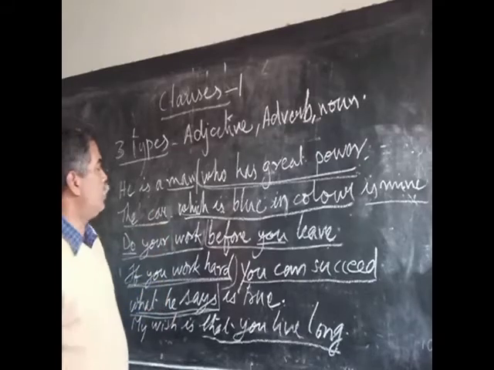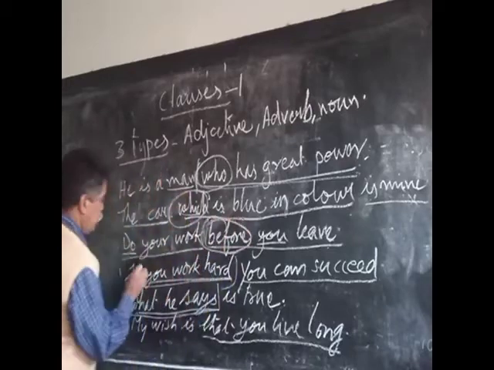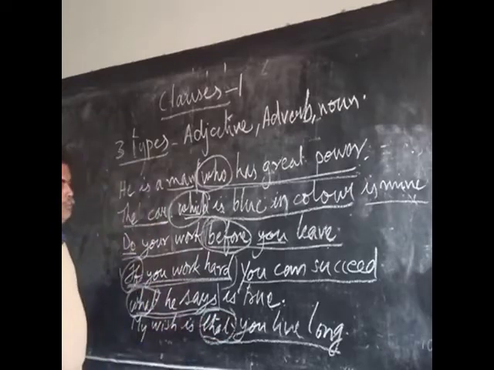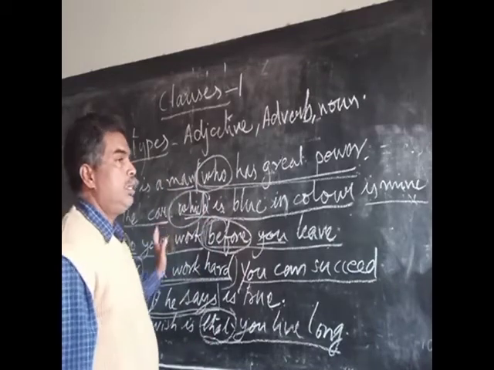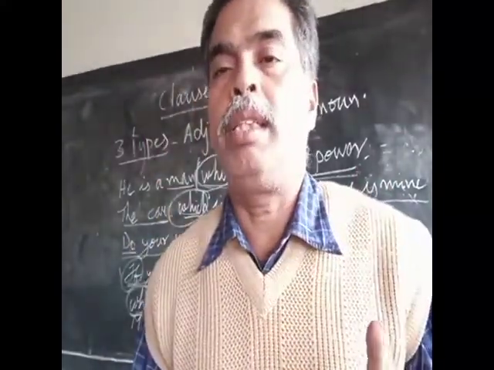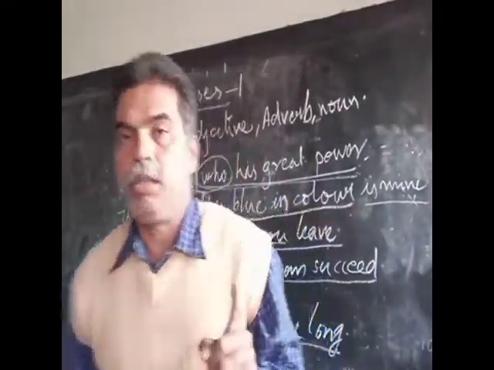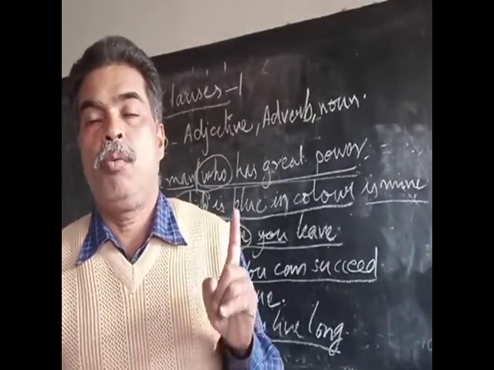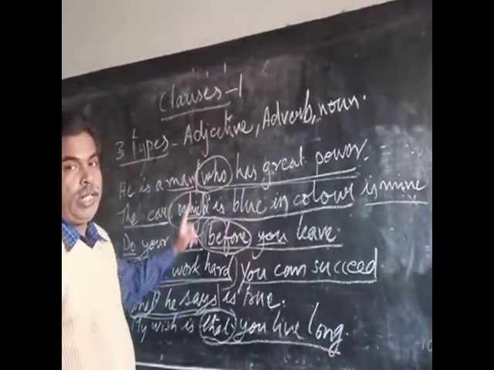Once again, one more thing I want to tell you here. These are conjunctions. These conjunctions are used to connect these two clauses into one sentence. We studied about conjunctions also: coordinating conjunctions and subordinating conjunctions. Coordinating conjunctions are used to connect two coordinate clauses. Subordinating conjunctions are used to connect one coordinate clause and one subordinate clause. All these are subordinating conjunctions.